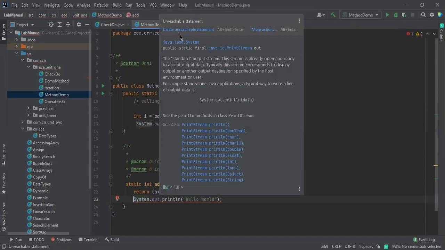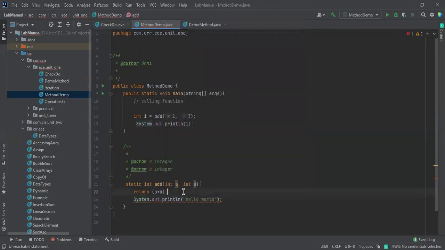Okay, see this one. Unreachable statement. Which will not reach. After the return statement, you should not write anything. If you want to write anything, you can write it before the return statement. This is also one of the questions that people ask in interviews. After the return statement, nothing is reachable. If you want to write anything inside a method block, you need to write it before the return statement. Okay, remember this one. This is the condition. You need to remember this.